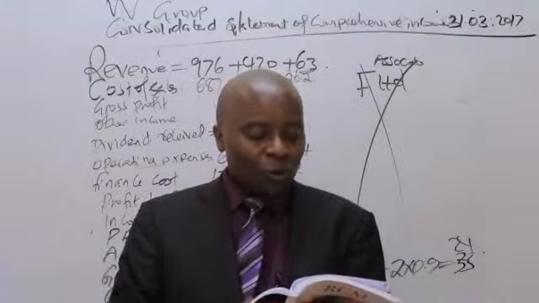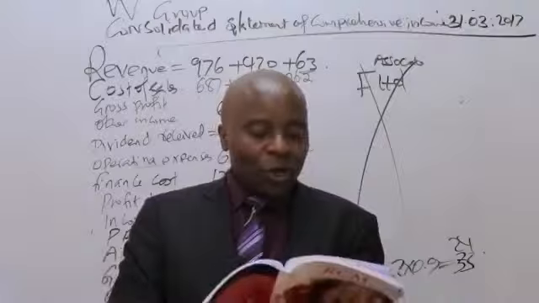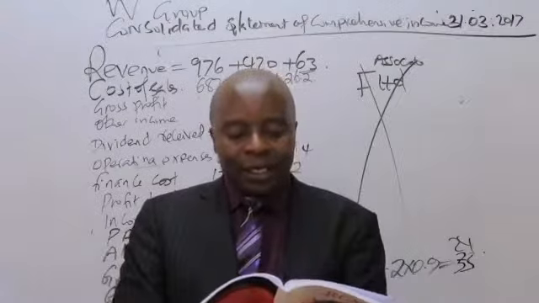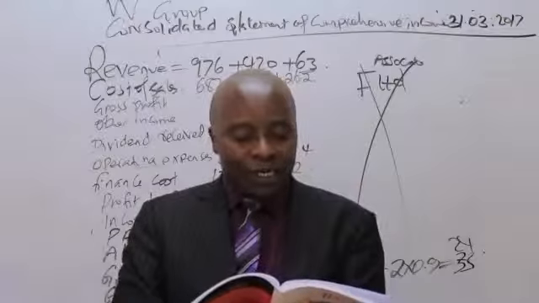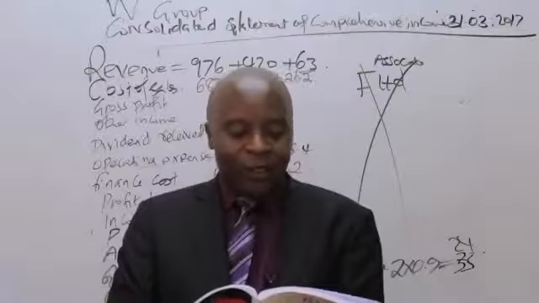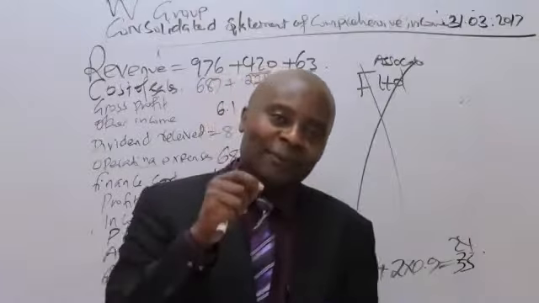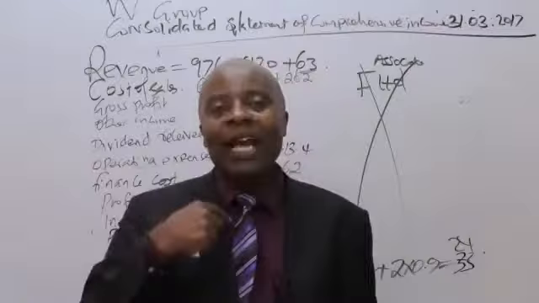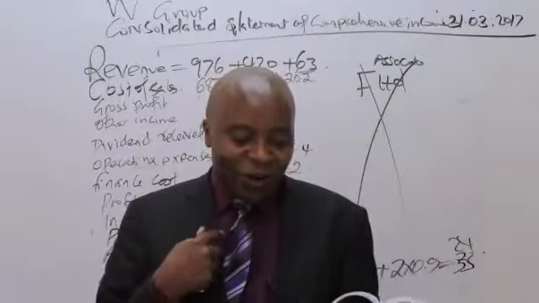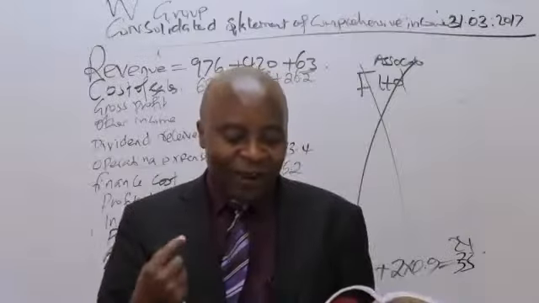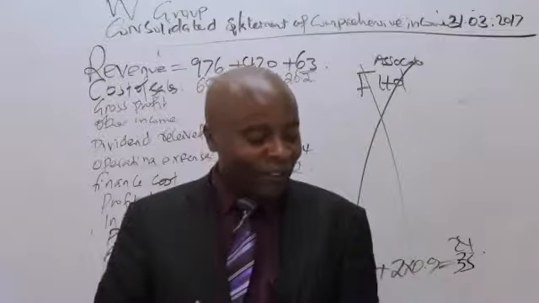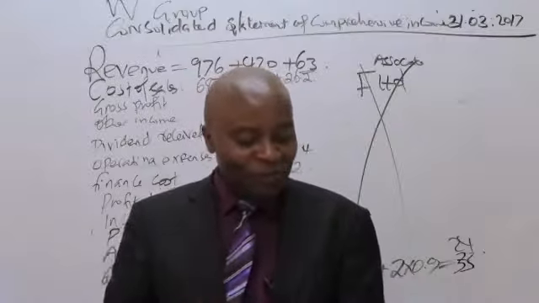Note number 2: W Limited sold its entire 60% equity holding in S Limited on 31st March 2017 for 1150 million in cash. No entry has been made. So of course, when I dispose of my shares, there shall either be a gain or a loss. That will come in later, don't worry about that. That will come in for number 1.